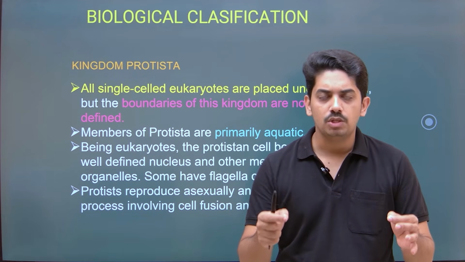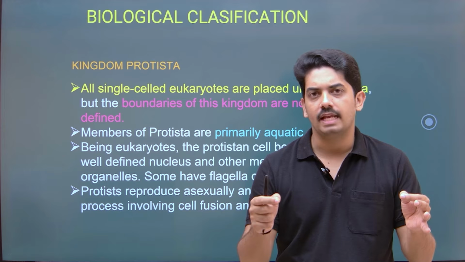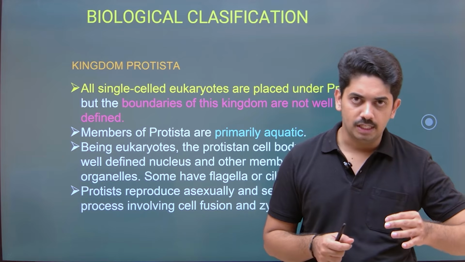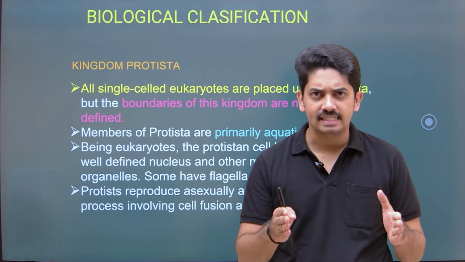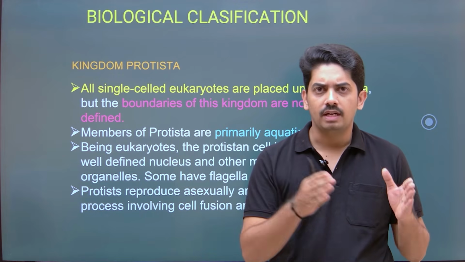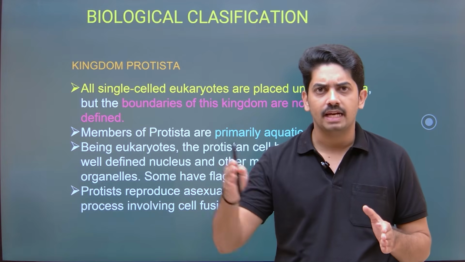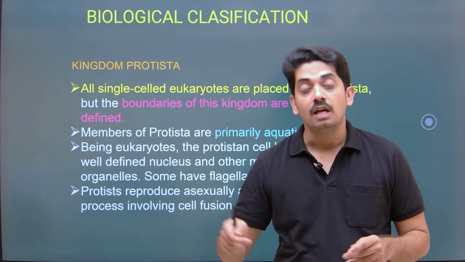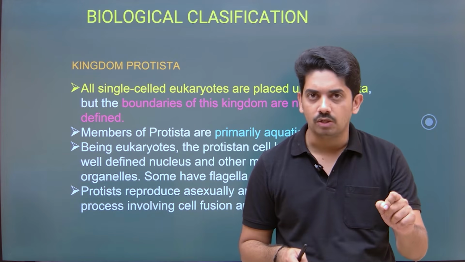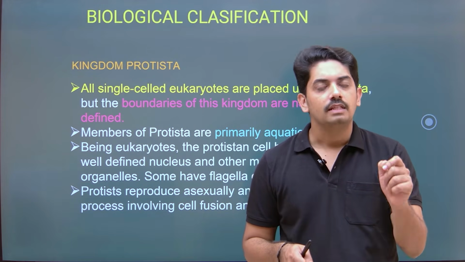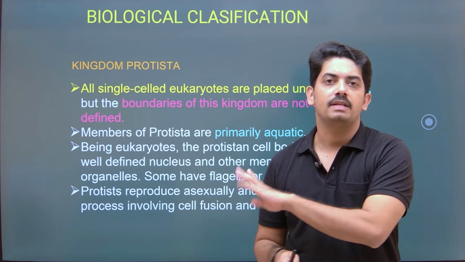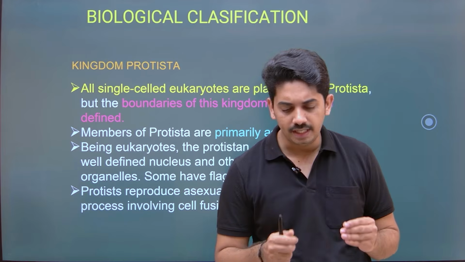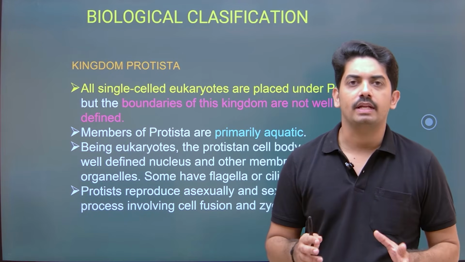All the unicellular eukaryotic organisms are considered as Protista. Now, suppose there is one organism having the exact same character of a plant, one organism having the exact same character of an animal, and another organism having the exact character of a fungus. But if it is unicellular and eukaryotic, then they are placed under Protista. That is the criteria for the classification. So here we observe diverse organisms.